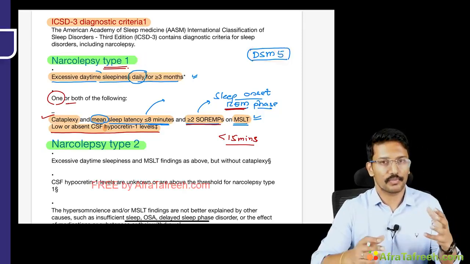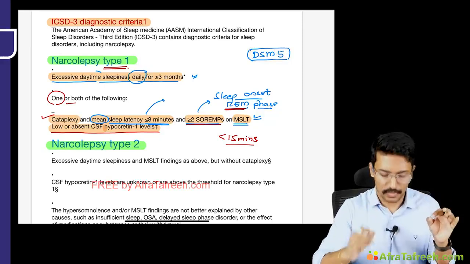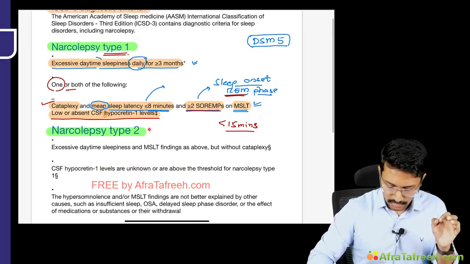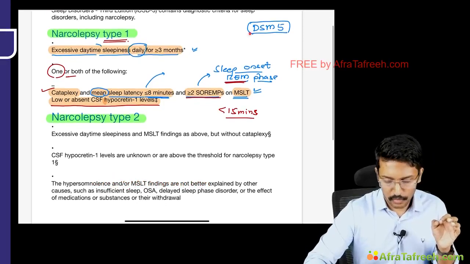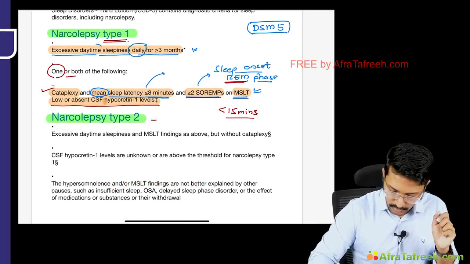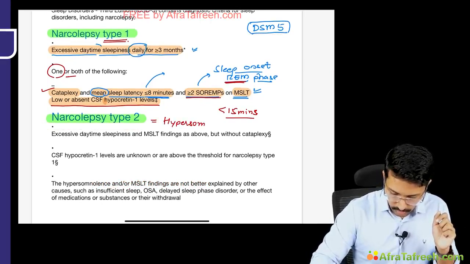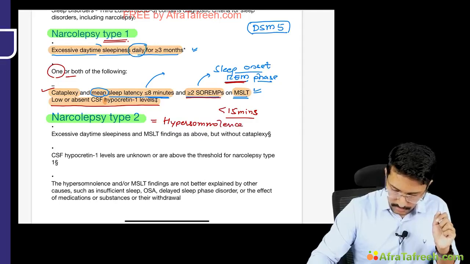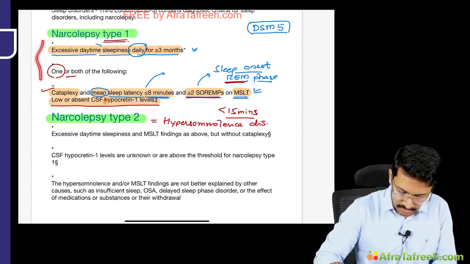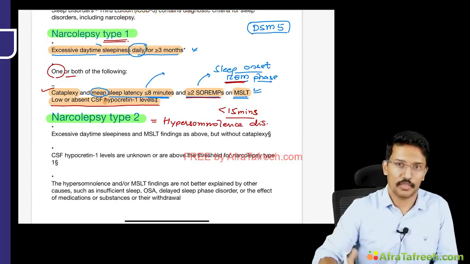So you can say that the classification of the ICSD-3 is also including another form of narcolepsy which is not part of the DSM. So this DSM criteria calls narcolepsy type 2 as hypersomnolence disorder, because it does not typically fit into the description of the narcolepsy that we have discussed so far.